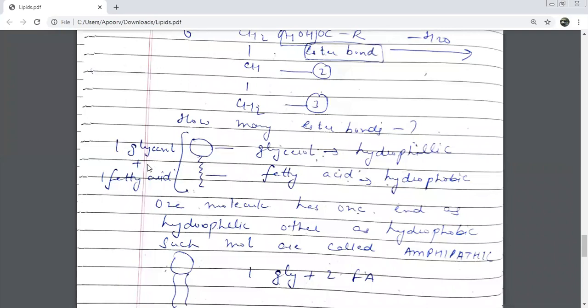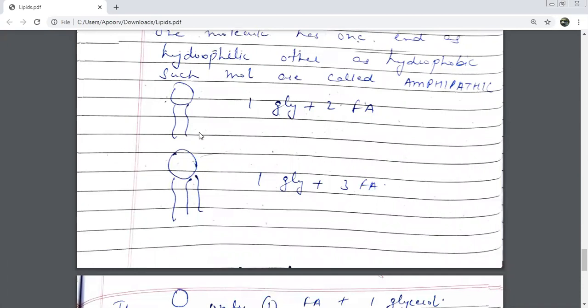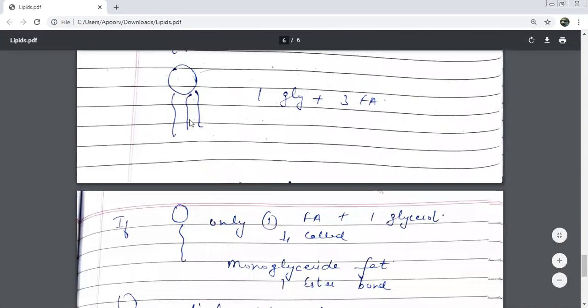So this is a combination of one glycerol and one fatty acid. There could be a second possibility like this, where you have one glycerol and how many fatty acids? 2 fatty acids. This is the third possibility where you have one glycerol and how many fatty acids? 3.